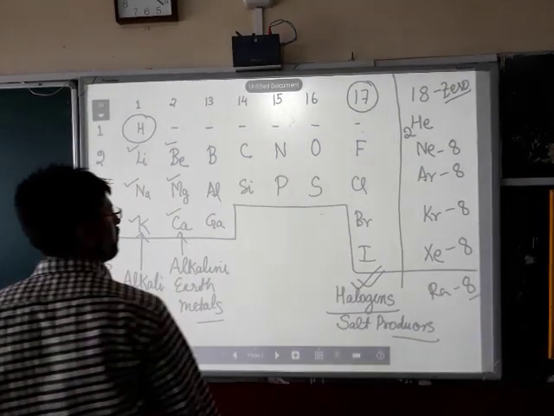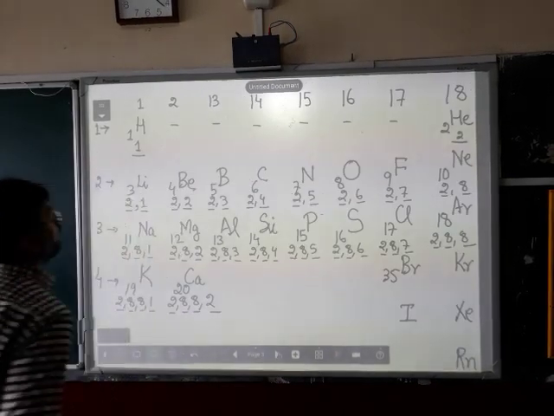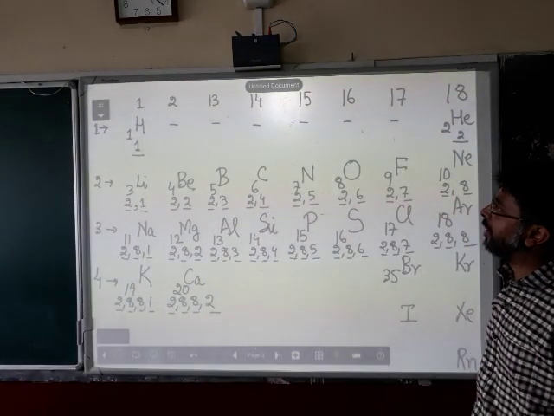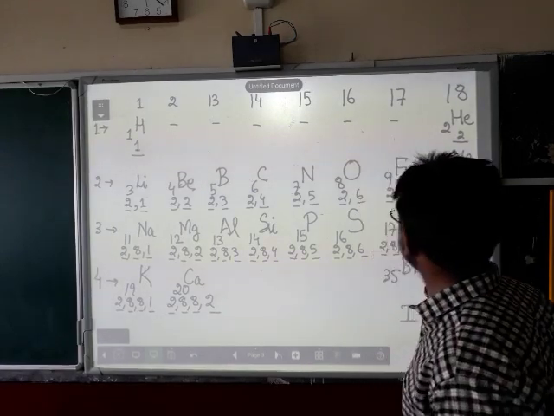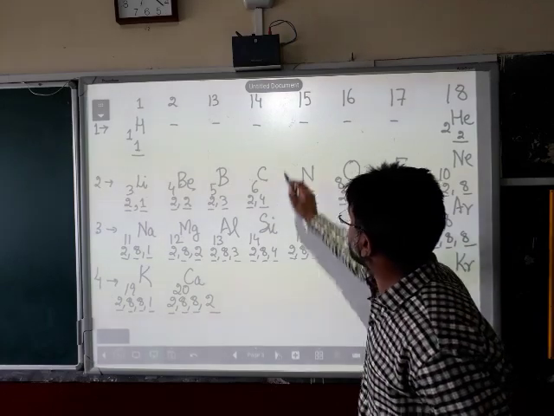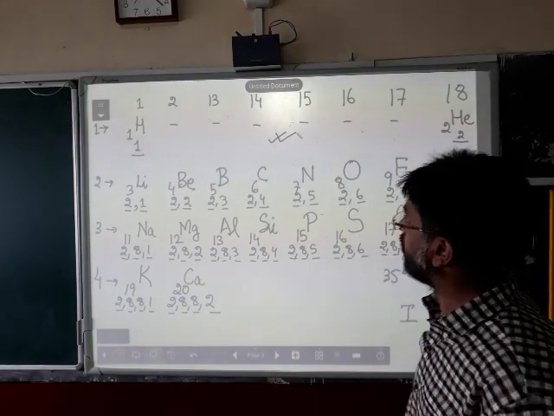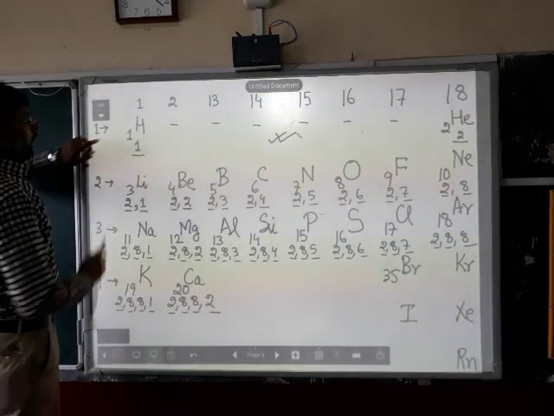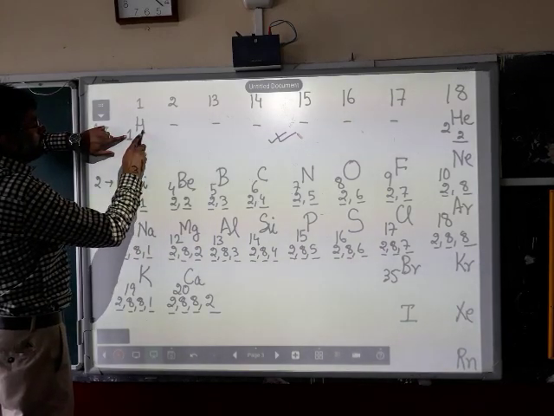So, now my dear students, let us move to the next part of this video. Now here we have the same thing in much more detail. Now let us go and understand the atomic numbers of all these elements along with their electronic configuration. This page will be a very important page for you all to watch again and again. Okay, let me begin with hydrogen now. Hydrogen, atomic number 1.